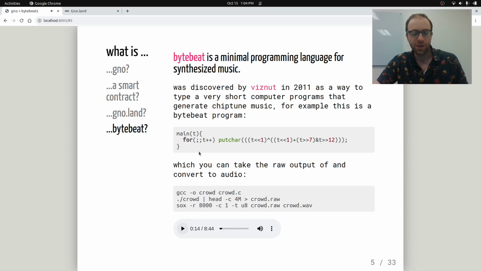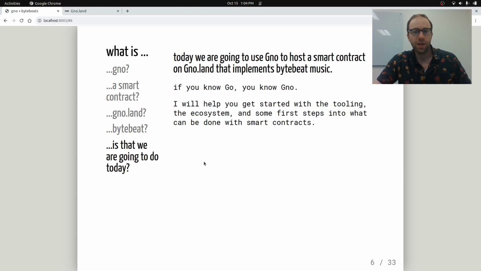It's a bit of a curiosity and kind of like a chiptune or cell phone ringtone kind of thing, but for the purposes of today, it would be fun, I think, to put this kind of minimal programming language, ByteBeat, onto a smart contract. So today we're going to use Gno, and we're going to develop our IDE and have a dev environment for writing Gno and then putting it on Gno.land locally to implement this ByteBeat music in the blockchain.